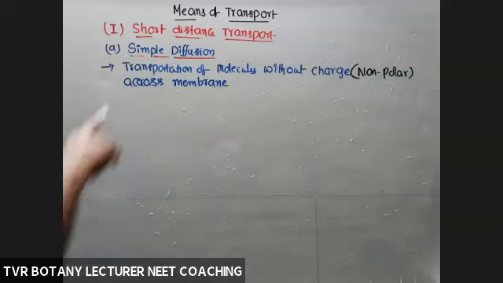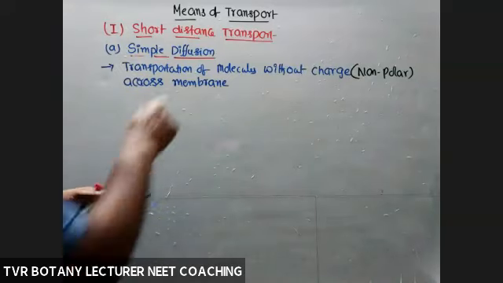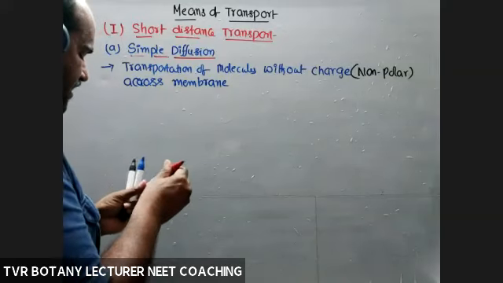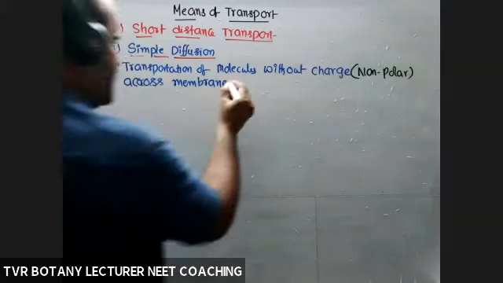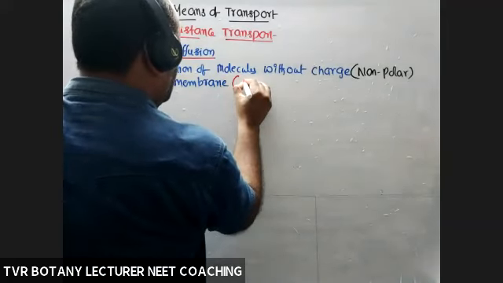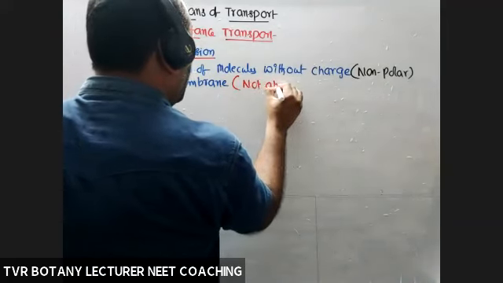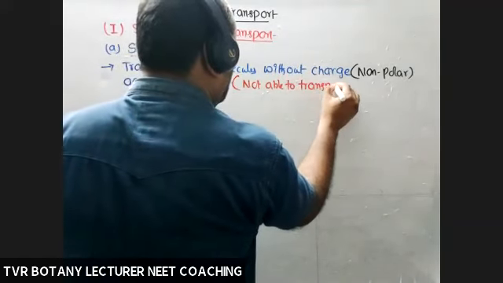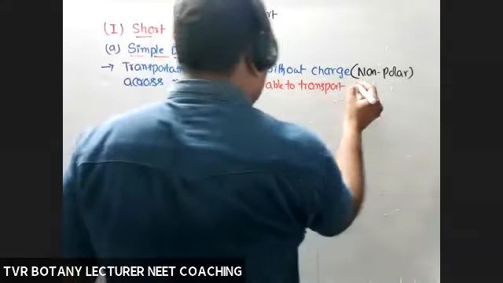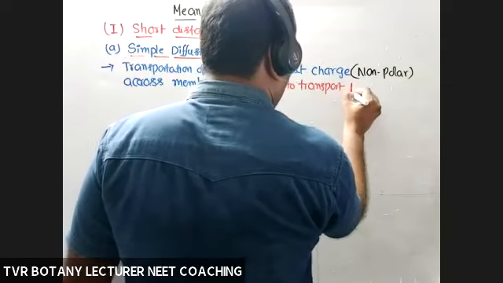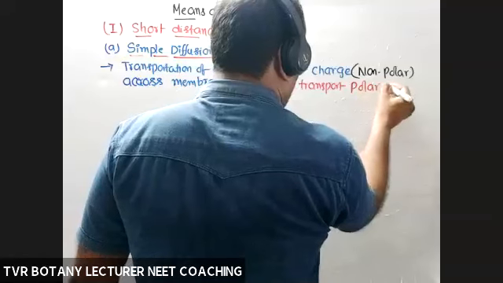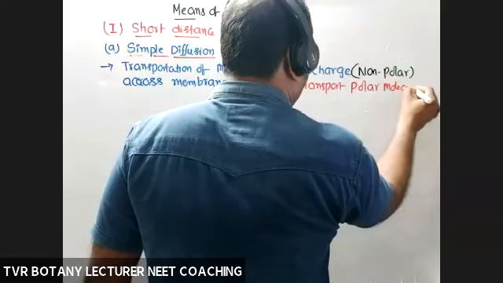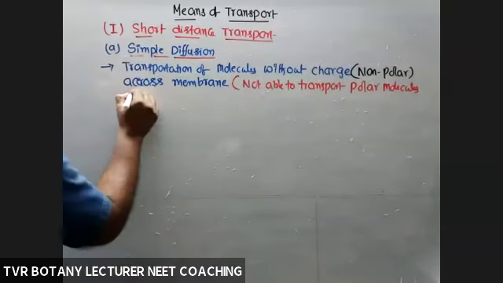So simple diffusion is not able to transport polar molecules, which means charged molecules, through the membrane.